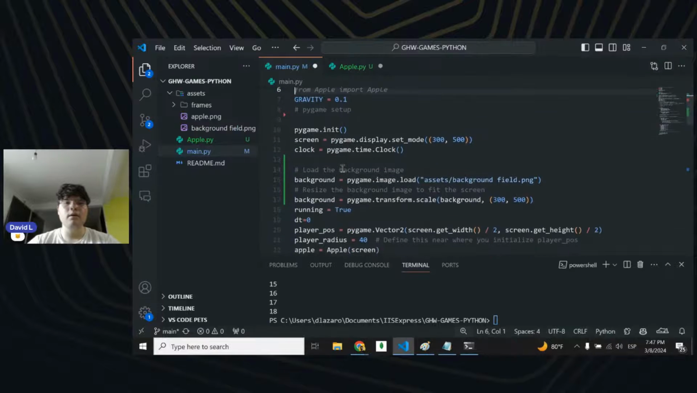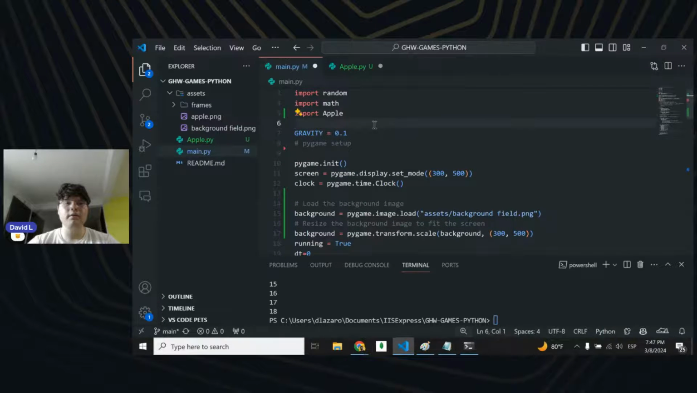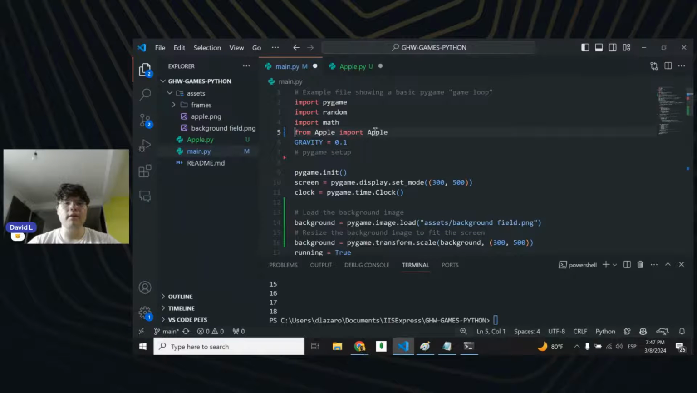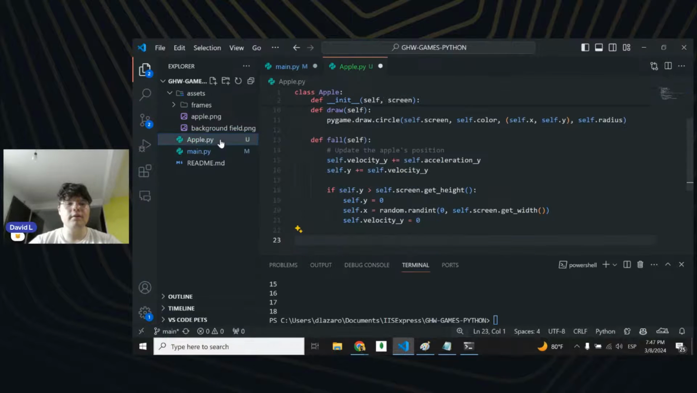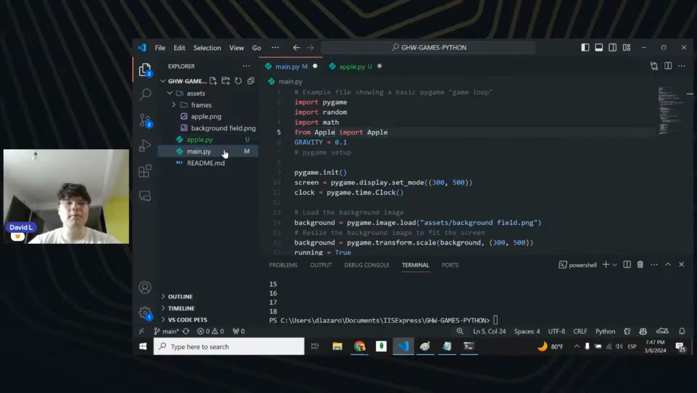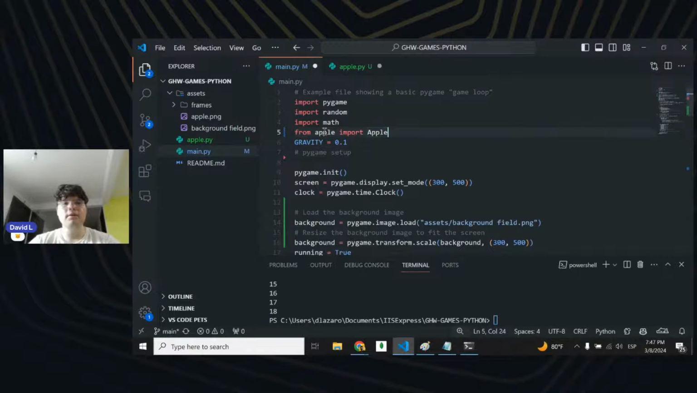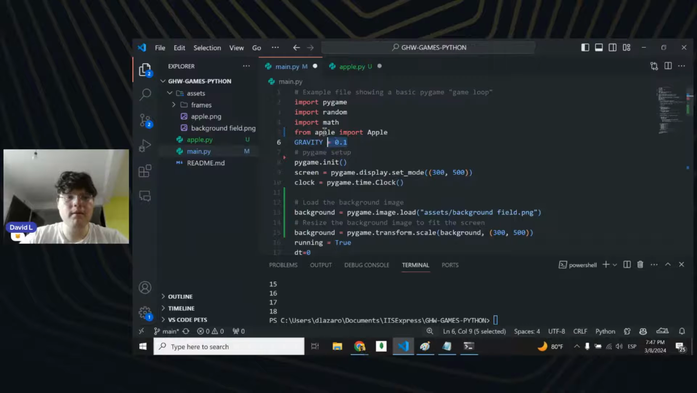Yeah, there you go. And from Apple, import what? From Apple, import Apple. Oh yeah, you're right. From Apple, import Apple. I don't know if this is a correct name for it, right? So let's do Apple, and from Apple, import Apple. Yeah, there you go. And then we have the gravity, Python, PyGame setup, then our game constants.